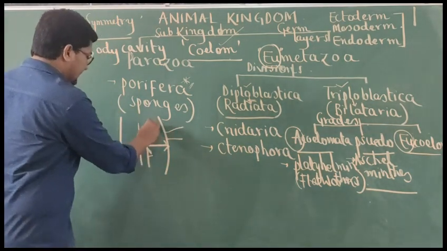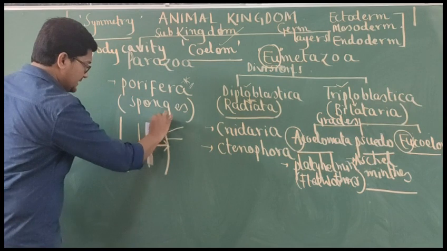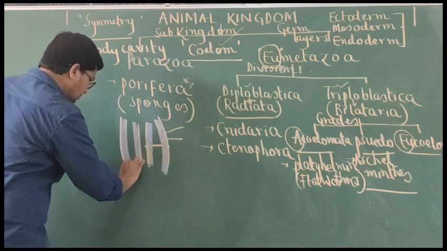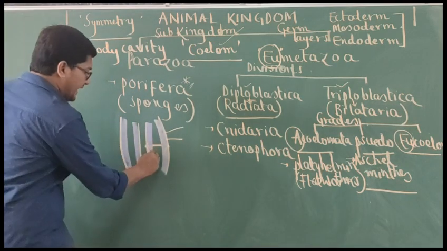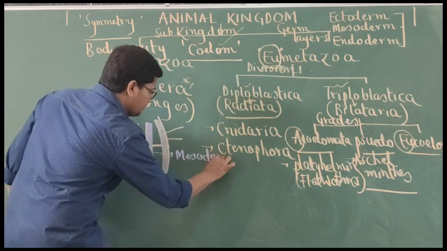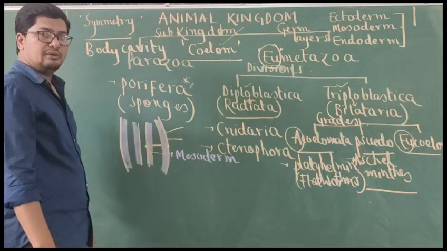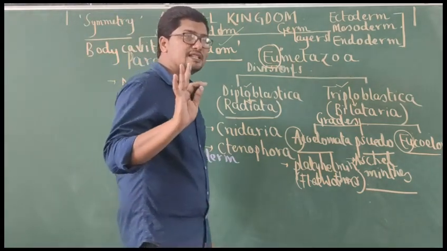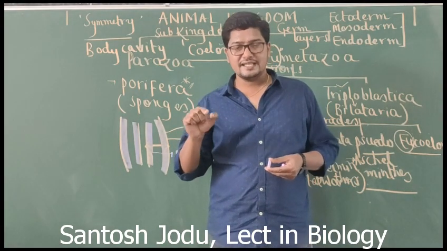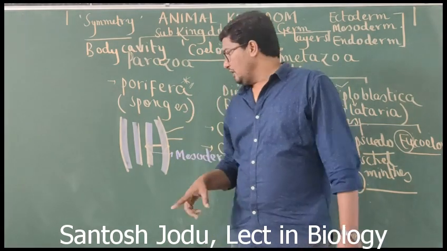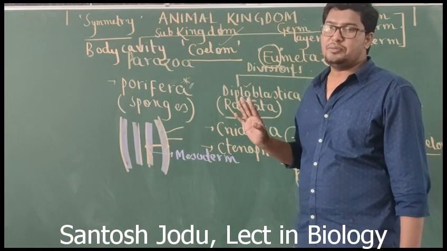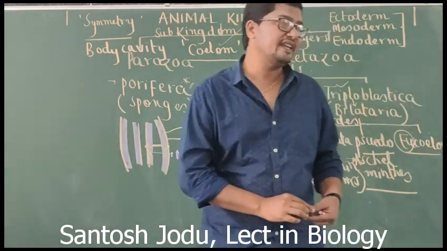should be internally lined like this. This cavity should be internally lined by mesoderm. Understand? So body cavity should be present and the cavity should be lined by what? Mesoderm, otherwise called mesodermal epithelium. So what is the definition here? If you ask me, sir, what is true coelom? It is the body cavity which is internally lined by mesoderm or mesodermal epithelium, and it is called true coelom. So with this it is very clear.